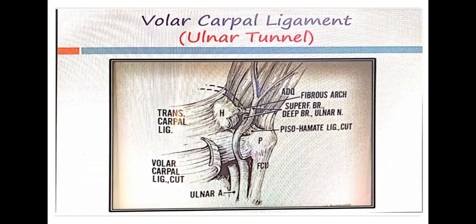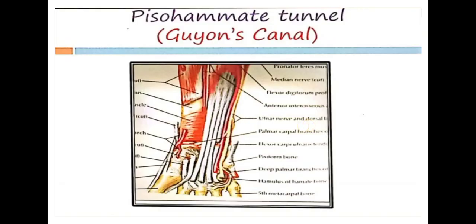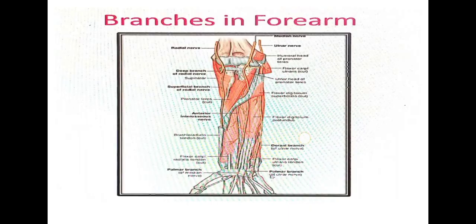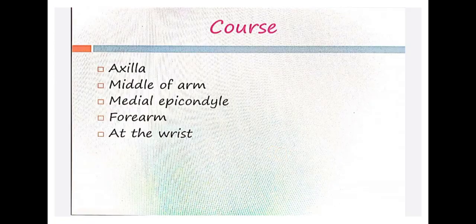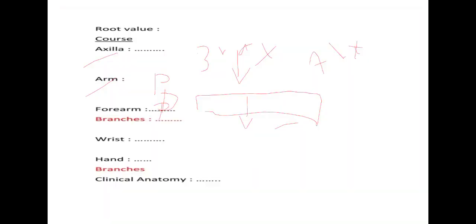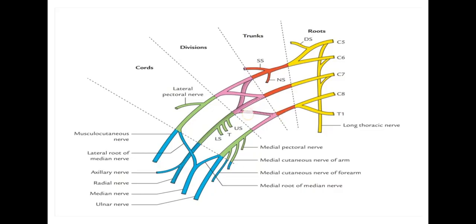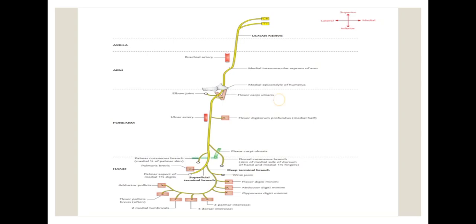This is the complete course of the ulnar nerve. What and all I have said, you represent as a flow chart. What happens in axilla, arm, forearm, wrist, hand. Draw this diagram. What and all I have said, that is what is in the diagram.